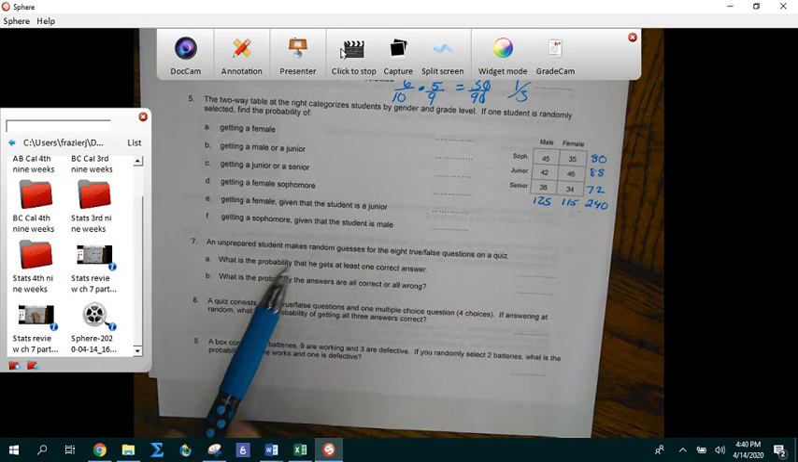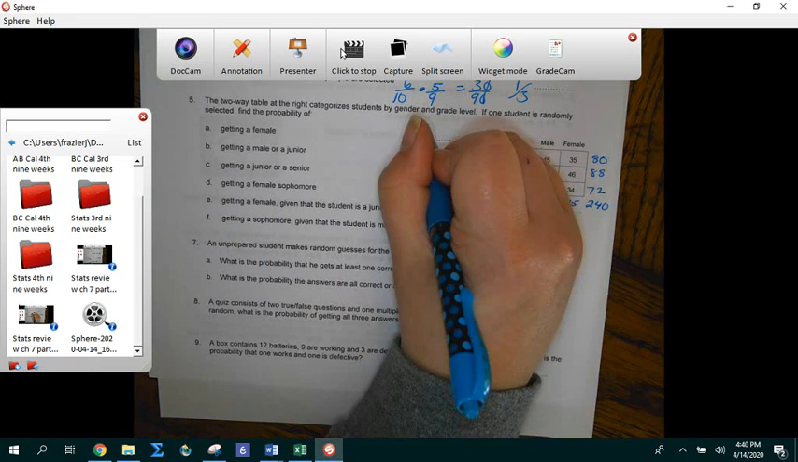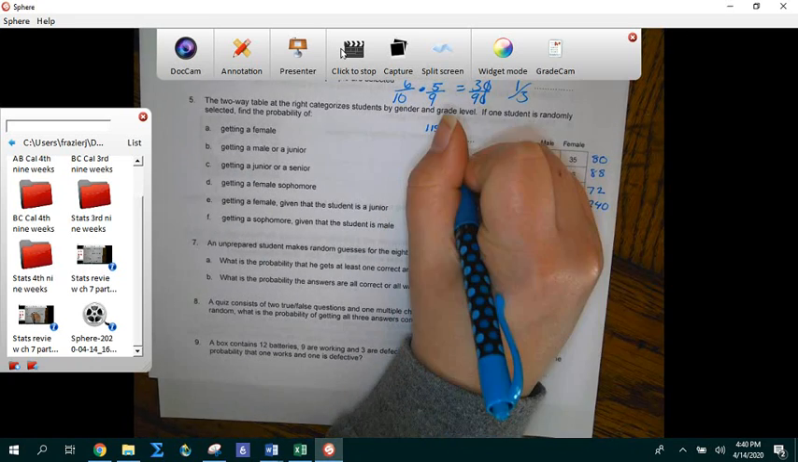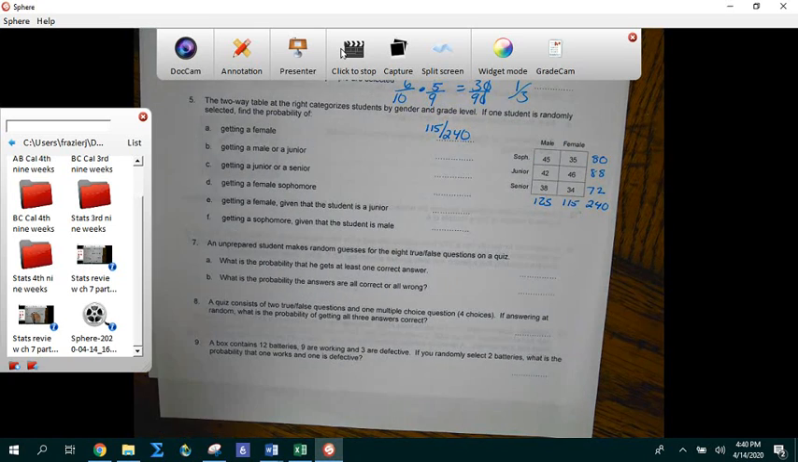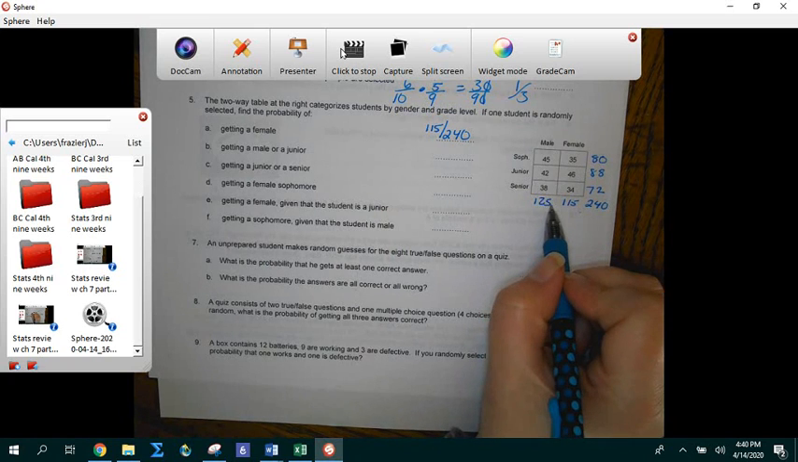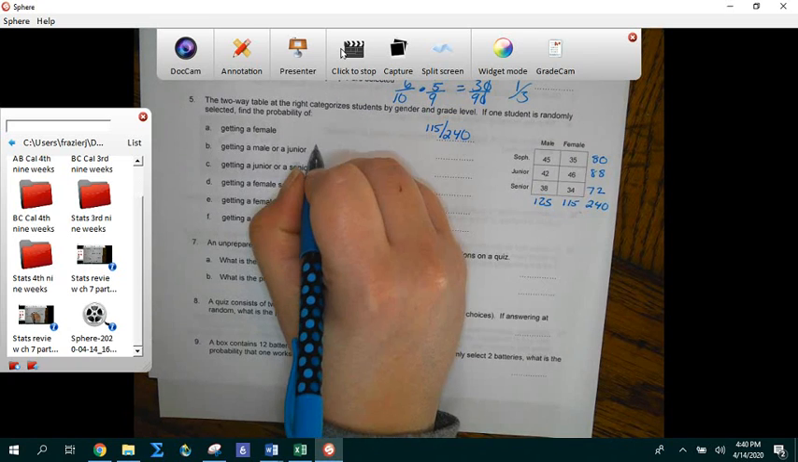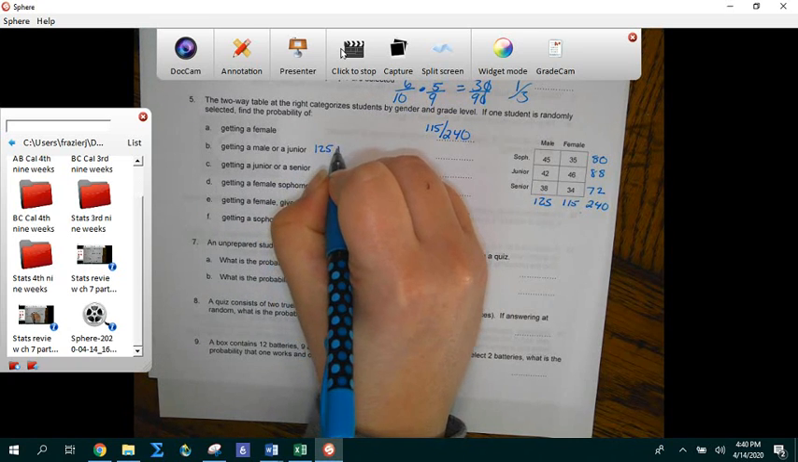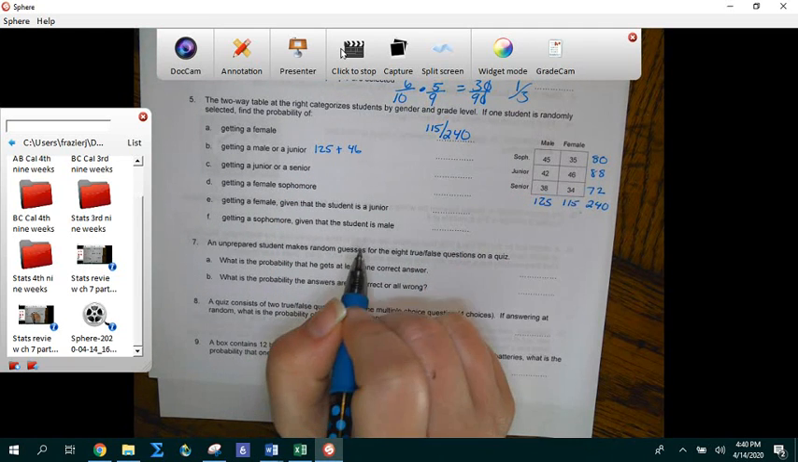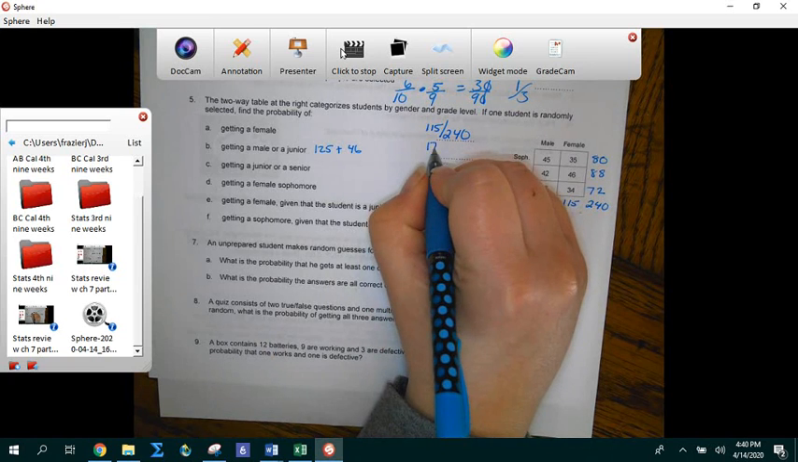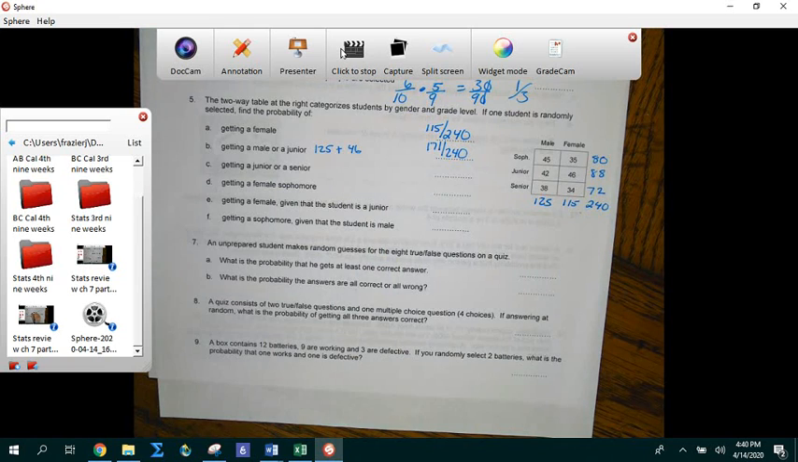Okay, getting a female. Okay, so the probability I get a female, there's 115 total females out of 240 total people. Getting a male or a junior. Okay, so males is 125. I don't want to count these 42 twice, so we're going to do 125 plus the 46, right, because these are the female juniors. So if I add those together, that's going to give me 171 out of 240.